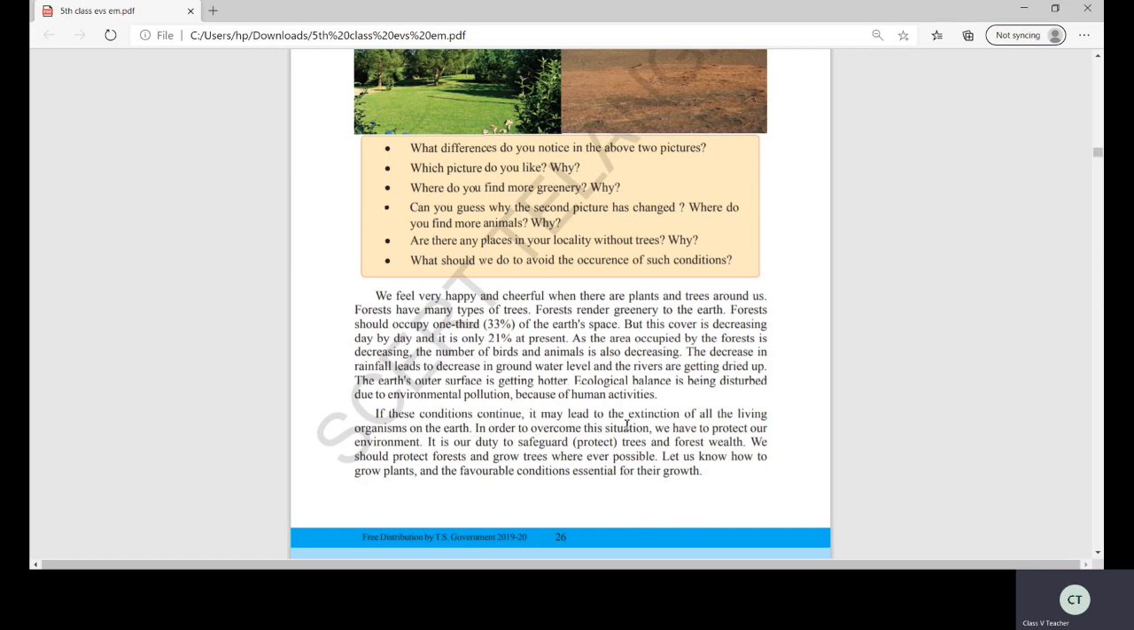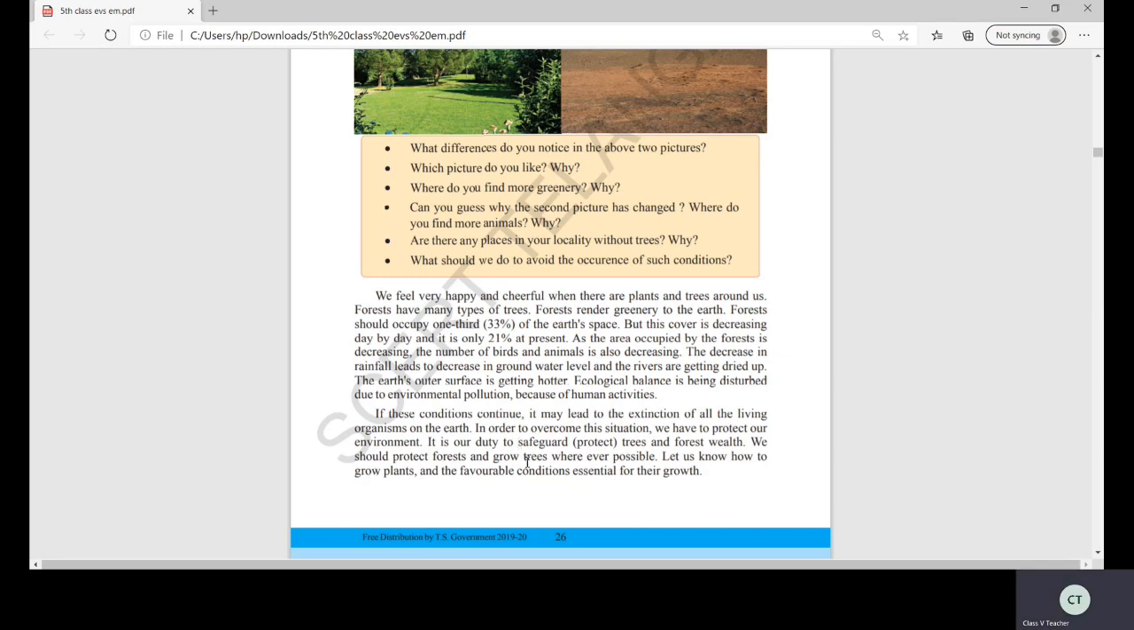In order to overcome the situation, what do we have to do? We have to protect our environment. If you want to protect ourselves, if you want to protect the animals which we depend on, we have to protect our earth. If you want to protect our earth, we have to protect our forest. If you want to protect our forest, what do we have to do? We have to plant the trees.